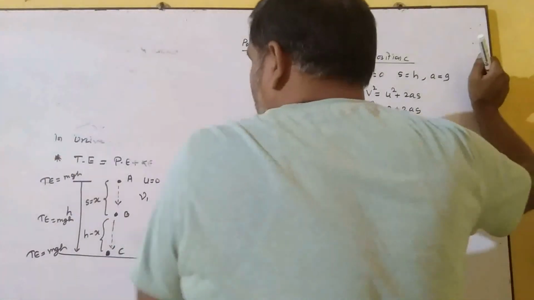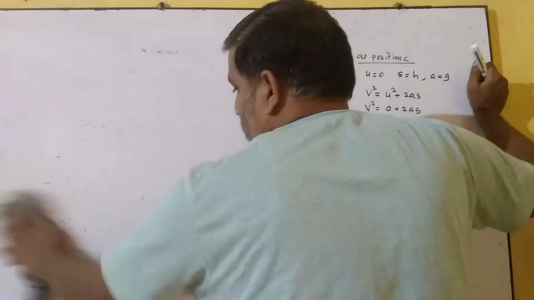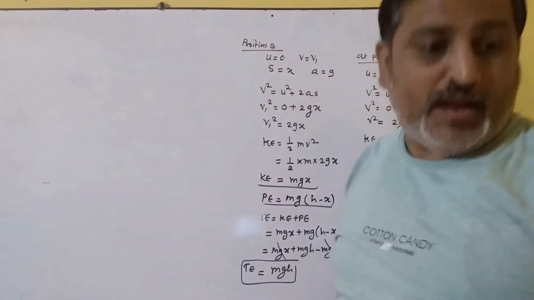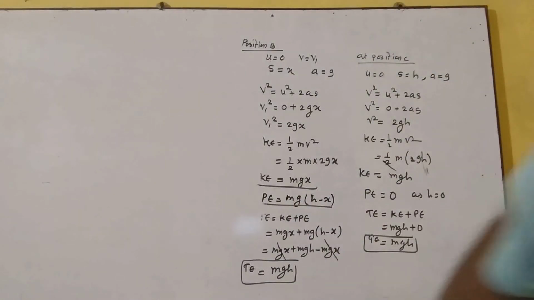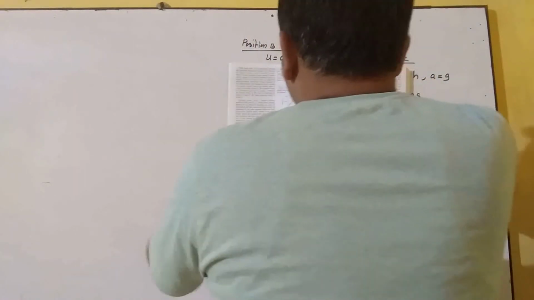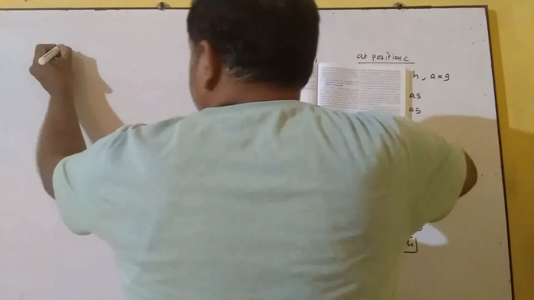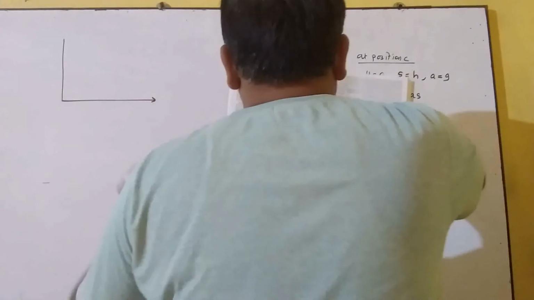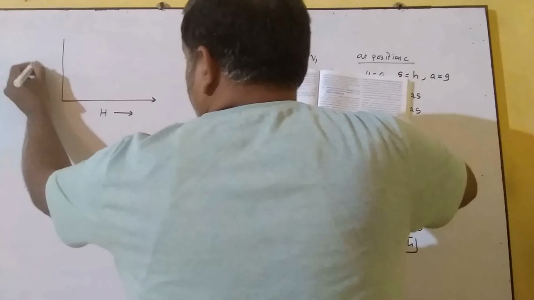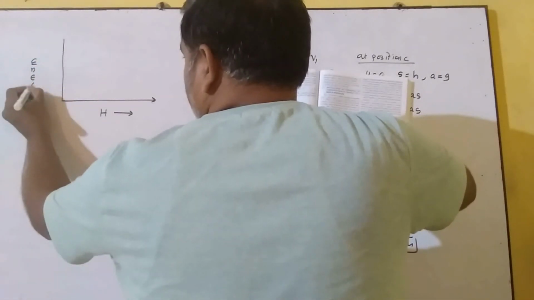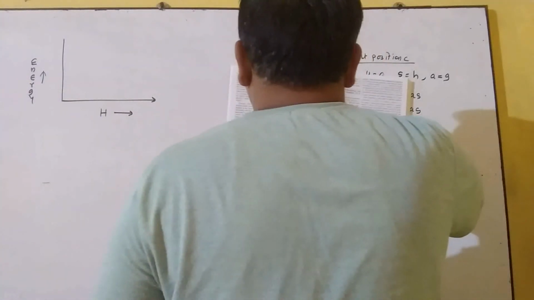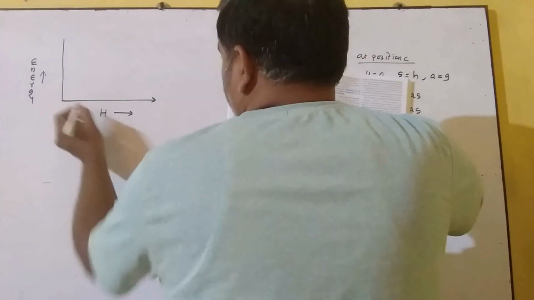Similarly, here in your book, the energy profile diagram is shown. Let's see that energy profile diagram. Here, on the x-axis, the height above the ground of the body is taken, and on the y-axis, energy is taken. Now the graph is drawn for the kinetic energy and the potential energy.